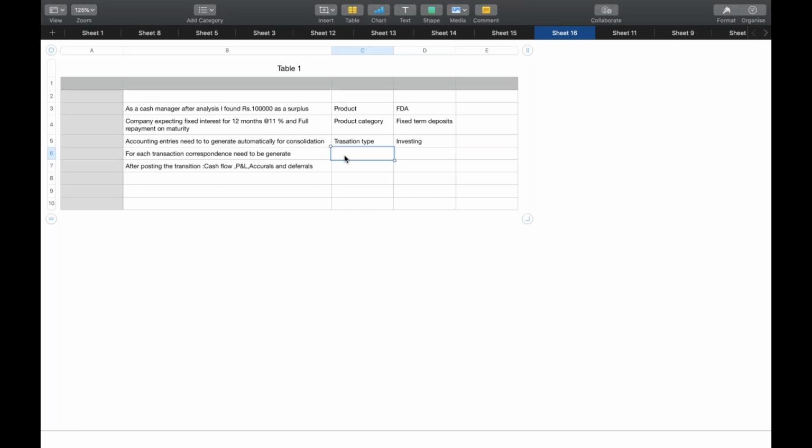Okay. Then what is the condition here? Condition, first cash outflow will be there, then 11% interest is there, no? That is a condition. See standard definitions, try to understand the standard definitions. What we are expecting from the investment is known as condition. In this case, we are expecting 11% interest rate and full repayment on maturity. Okay, two conditions.